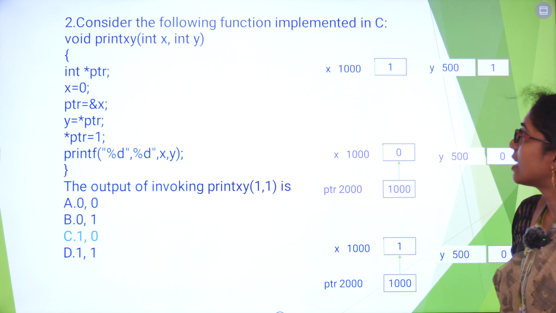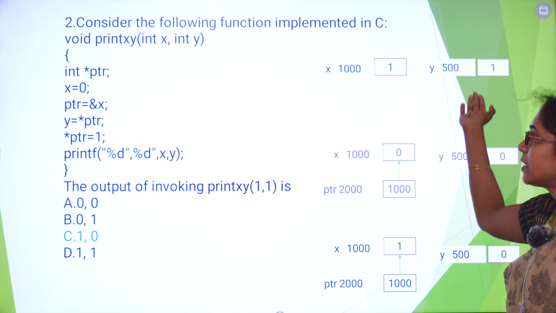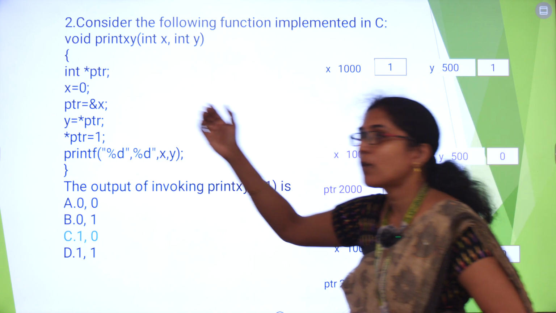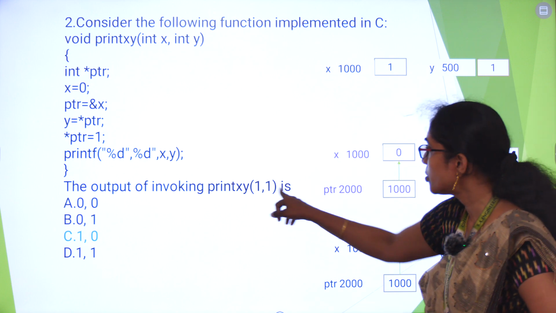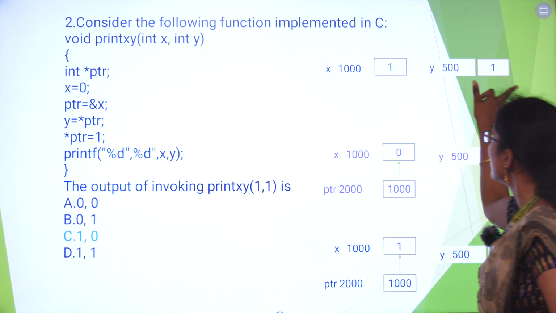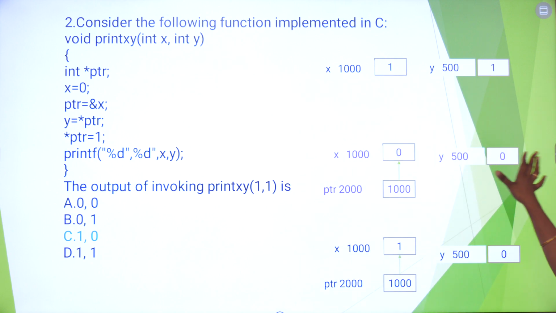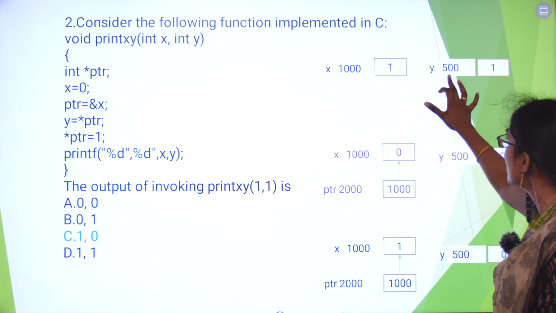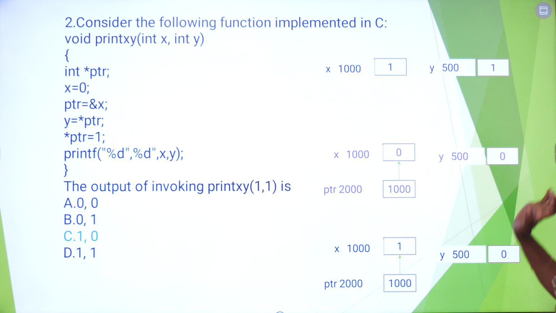So let's see one example. Consider the following function implemented in C, void print xy. Here we have defined a function called print xy. I am passing two arguments, 1 and 1, so they will reach x and y. So x and y will have the values 1 and 1. I have considered the address of x to be 1000 and the address of y to be 500.